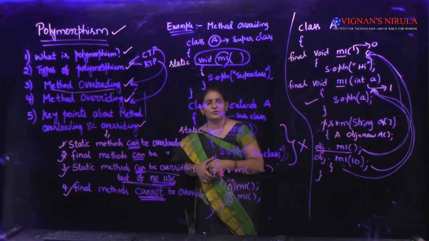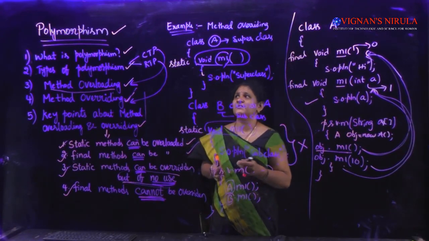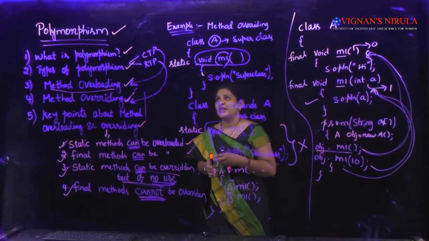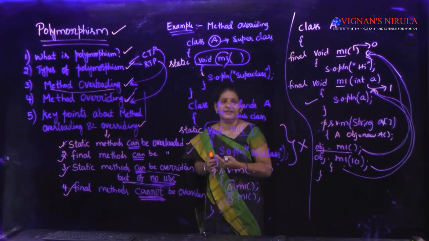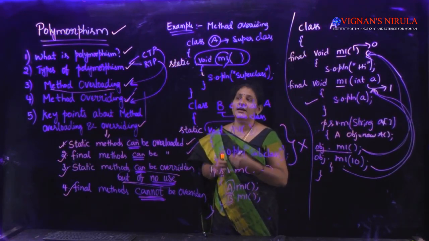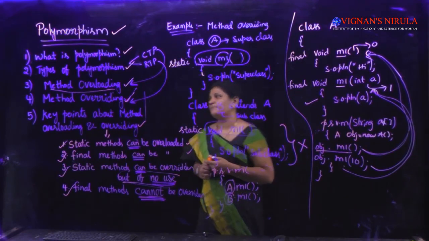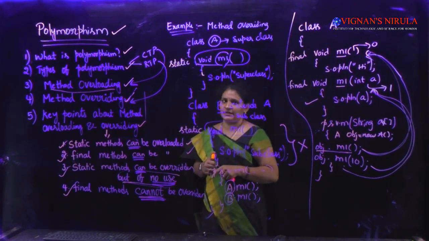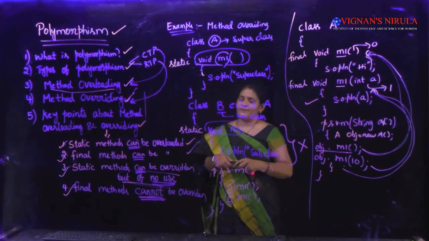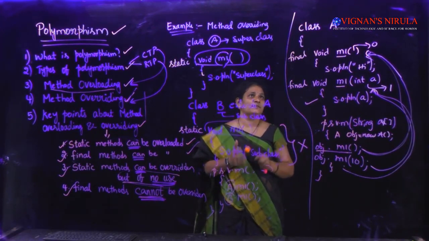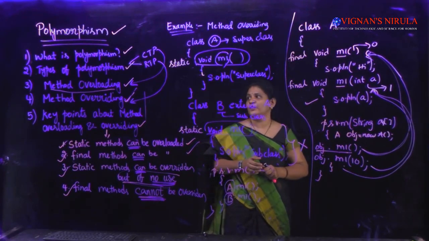So what is compile time polymorphism? Compile time or runtime polymorphism means deciding whether the method that will be invoked is decided at compile time or runtime. If a method call is resolved at compile time, it is called compile time polymorphism. If a method call is resolved at runtime, then it is called runtime polymorphism. The best example for compile time is method overloading. The best example for runtime is method overriding. And we have seen a few key points of method overriding and method overloading, and some examples also.